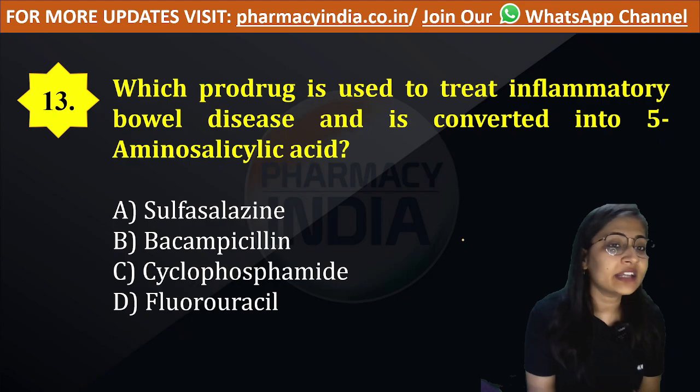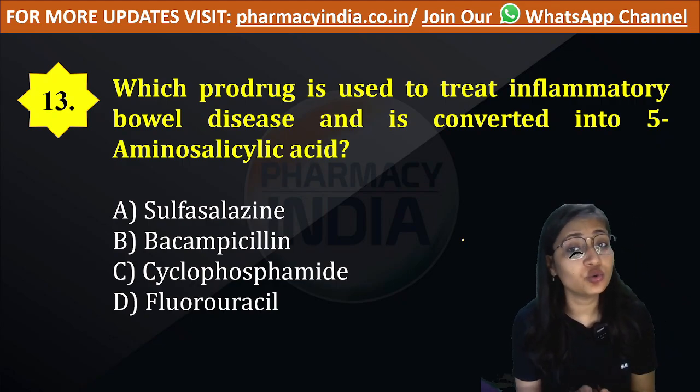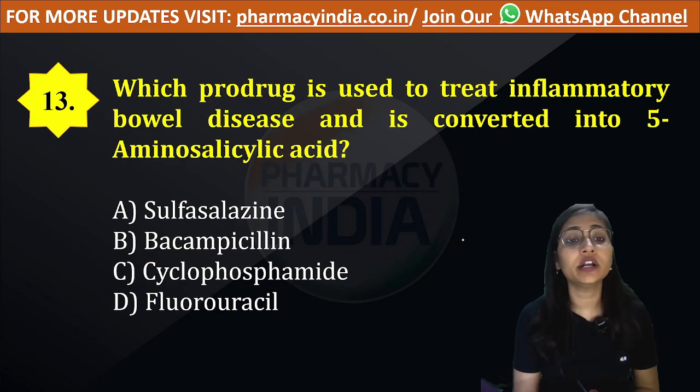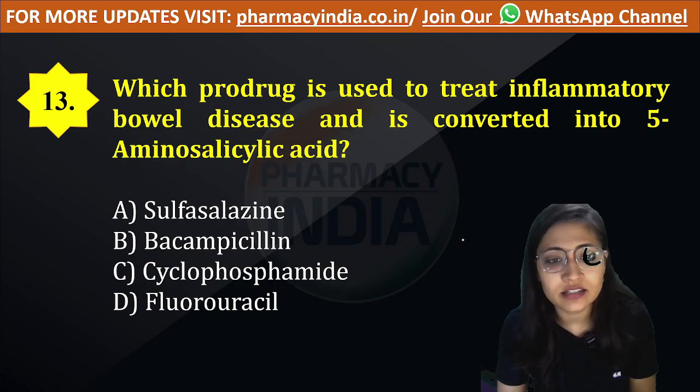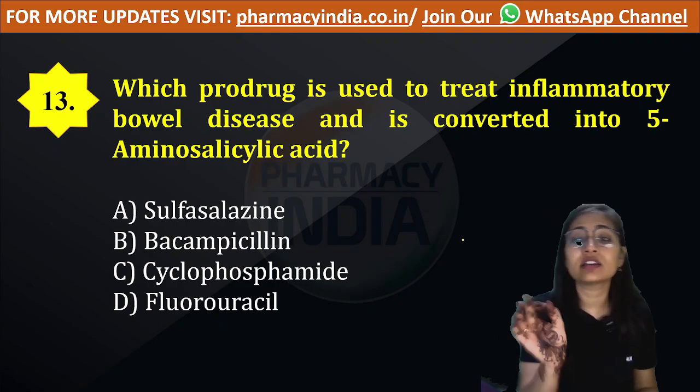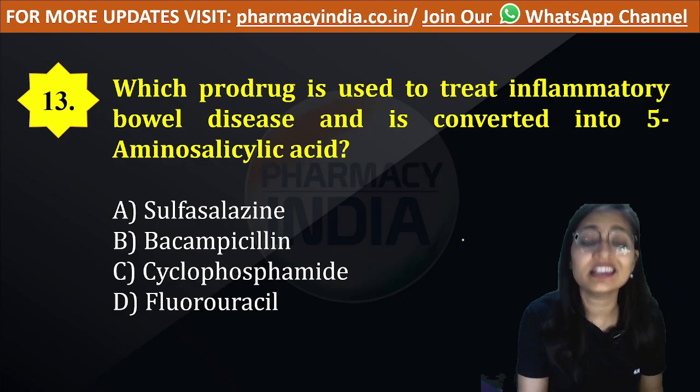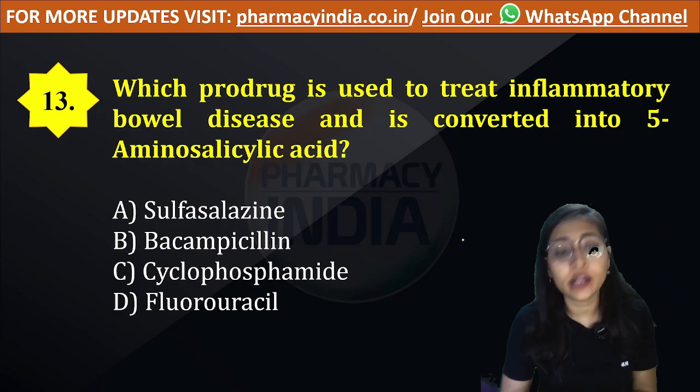Now, next question. Which prodrug is used to treat inflammatory bowel disease and is converted into 5-aminosalicylic acid? This was the simplest question because 5-aminosalicylic acid is mentioned and you have to answer accordingly.